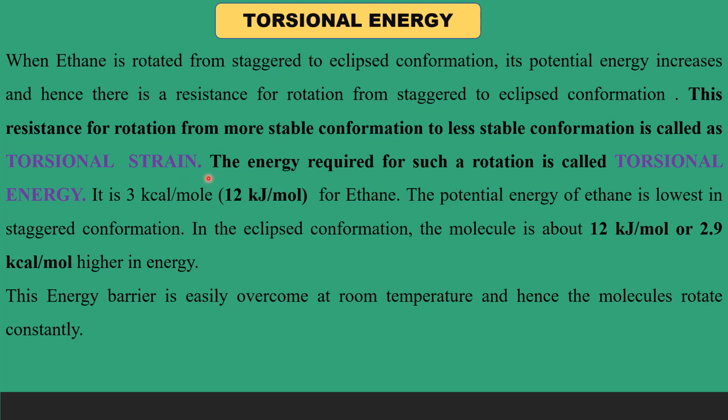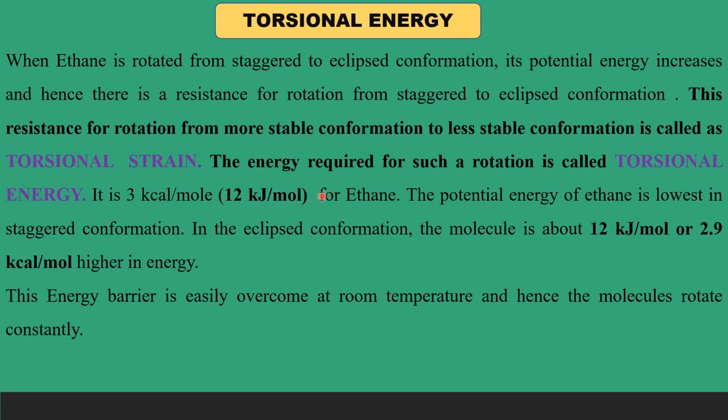And by all means we are trying to convert staggered to eclipsed, means we have to apply some energy. Therefore, the energy required for such a rotation is called torsional energy. And this torsional energy for ethane is 3 kilocalories per mole approximately.